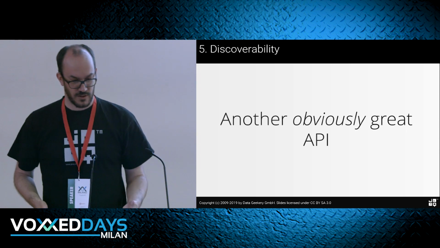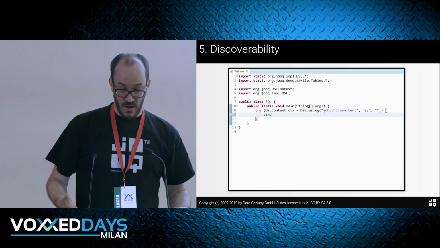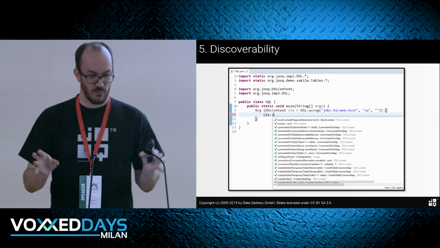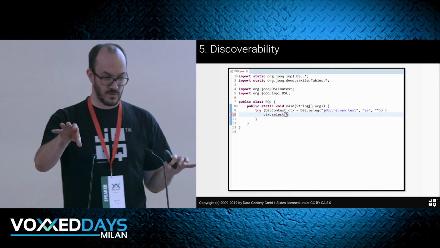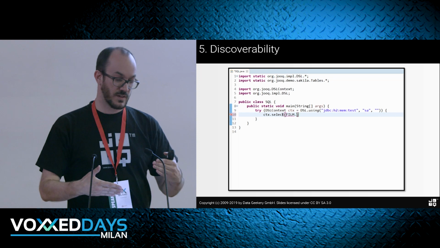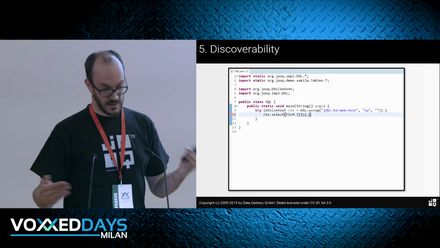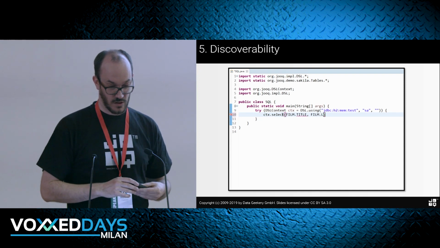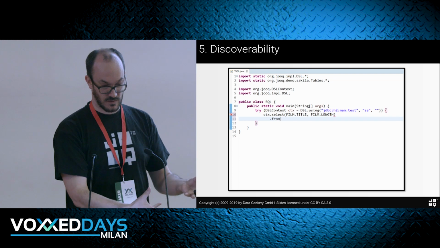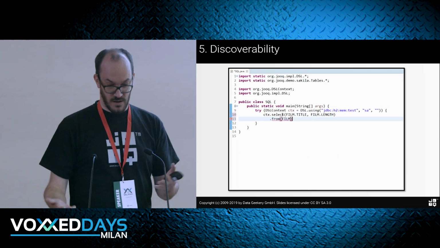Here's another obviously great API, this one, right? The same idea: there's a single entry point, and I know I want to write a select statement. I could have written another one, but here I'm writing a select statement. So this is really something at the core of this API. We know it's a SQL language, and we can pass columns to the select clause, and we can autocomplete everything. We can discover our schema as well, not just the SQL syntax. And then obviously there must be a from clause here, and what options do I have, et cetera.